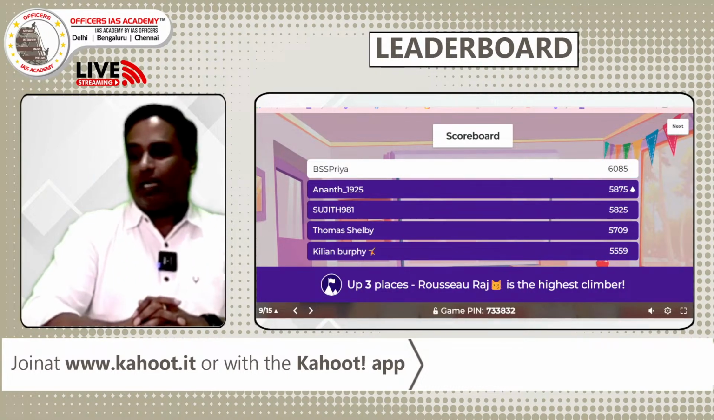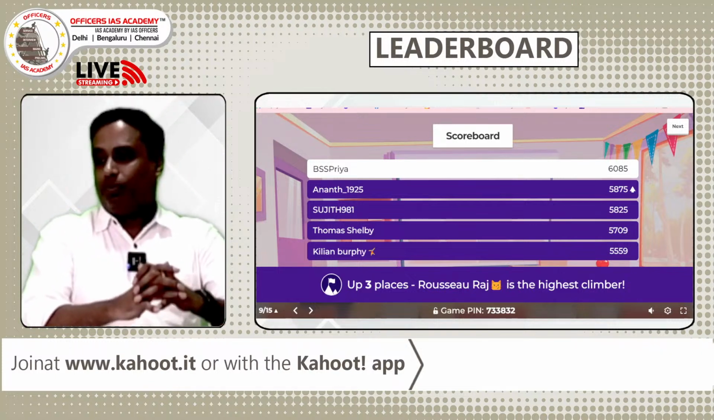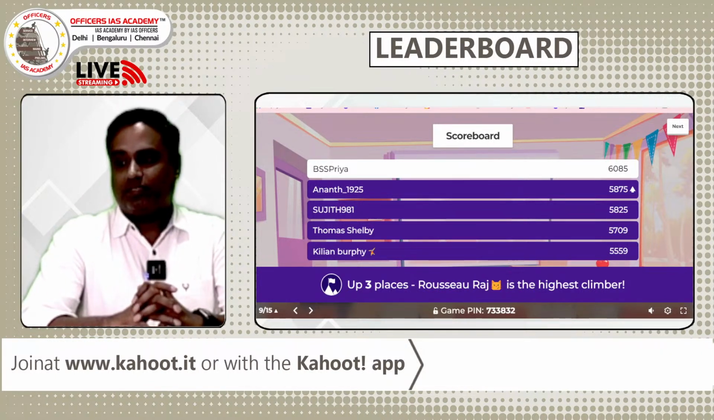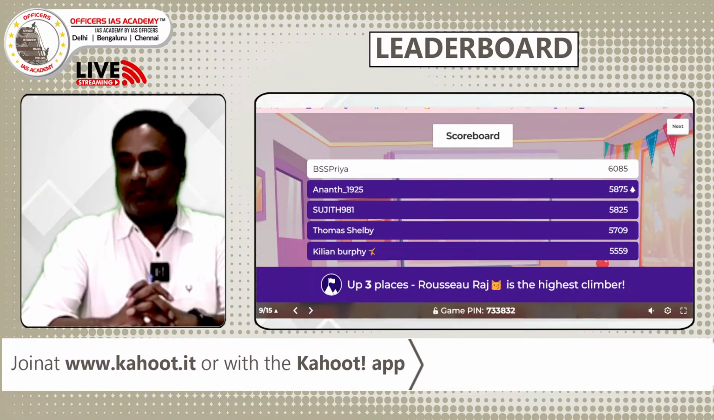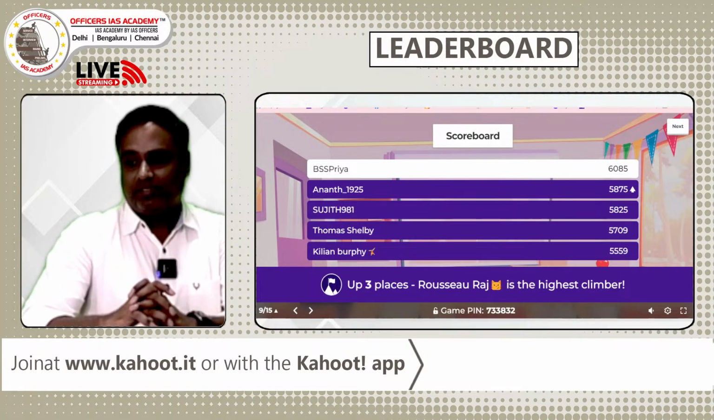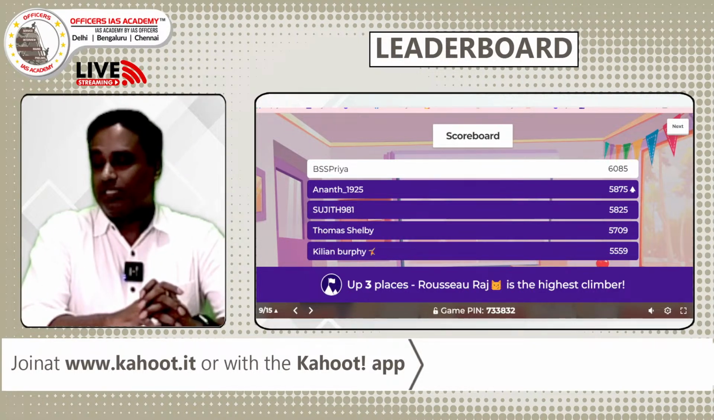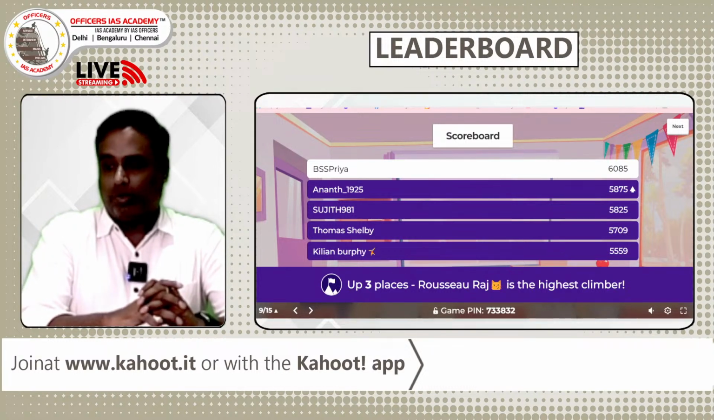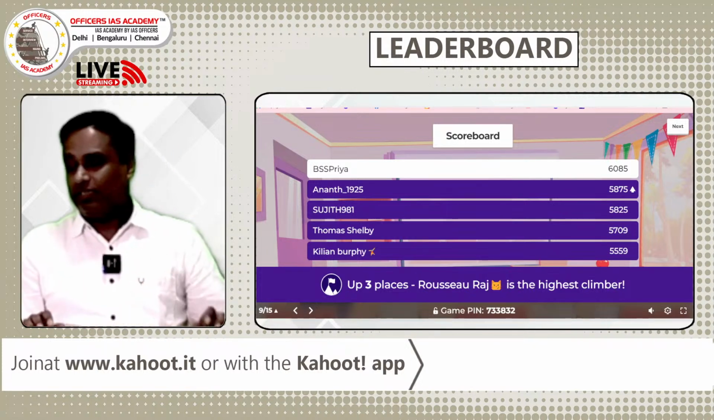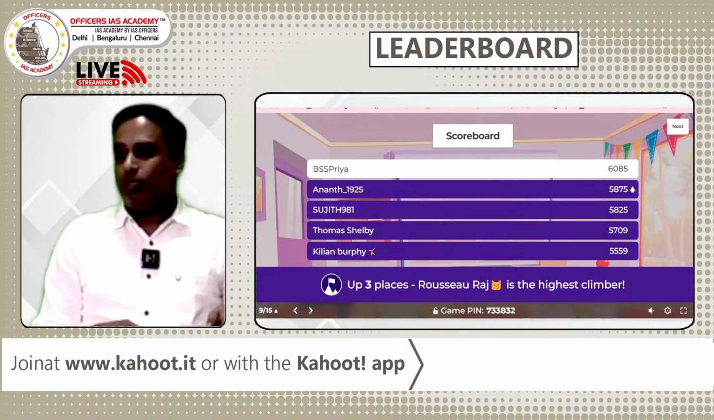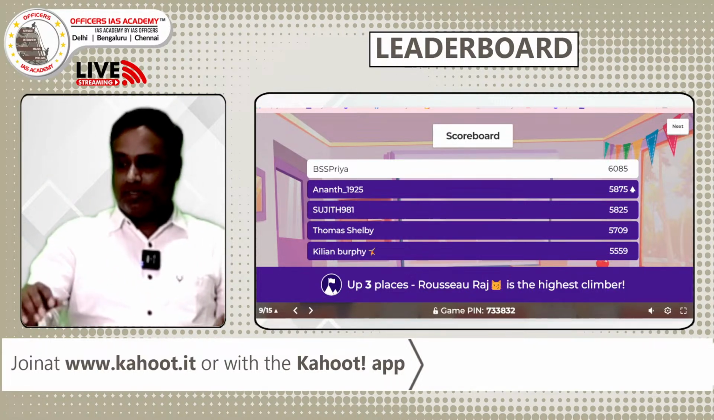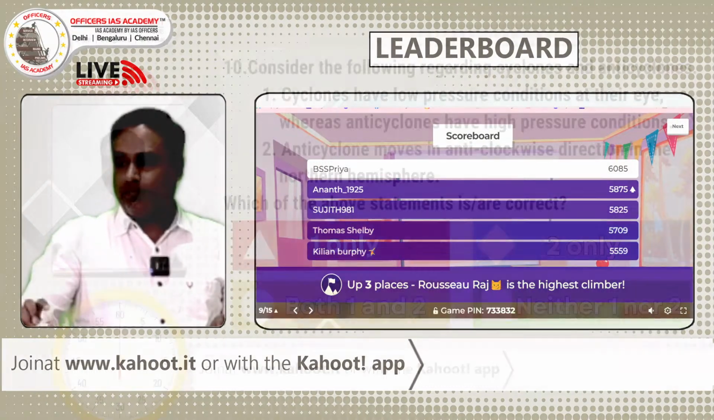A great change happens in the second spot. Priya still retains the first spot with 6085, and Anand has 587, only a 200 point difference. And Sujit is now in tough competition in the third spot. He is not climbing to the top. Shelby and Glenn Burby are following them. And Ravi Raj, after a long time, we are seeing him climbing up 3 places. I think he also wants to come into the race. So welcome back. So we go to the next question.